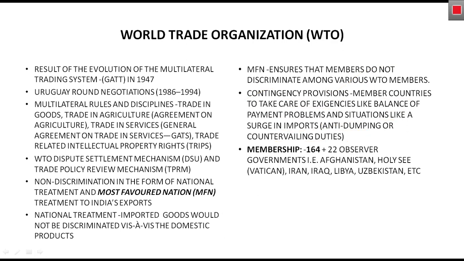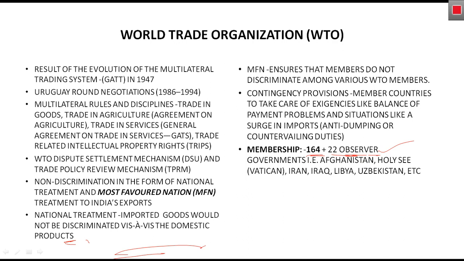Now we will talk about membership. There are a total of 164 members, and there are 22 observers also. Observers are countries which are trying to become members. To become a WTO member, the country needs to become an observer first.